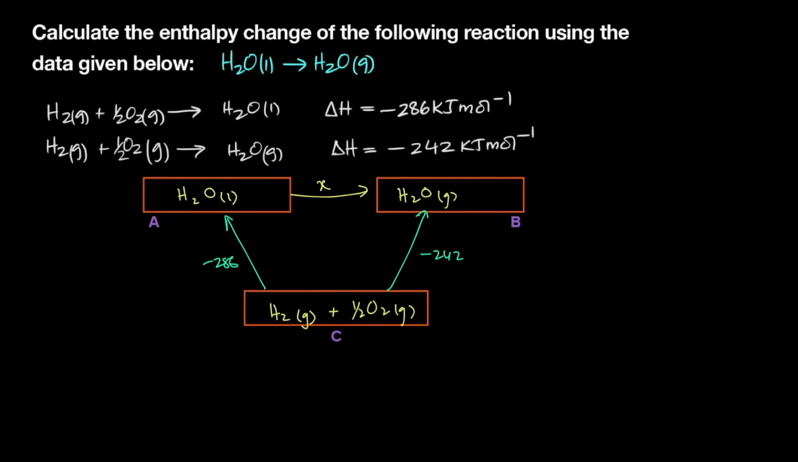right? So then I can say that if I started from the elements, I can first form liquid water and then steam, or I can start with the elements and directly form steam. So I can say that this path is equivalent to this path, right? So I can say minus 286 plus X is equal to minus 242, and therefore X is equal to plus 44 kilojoules per mole. So that's our answer. So that's the enthalpy of vaporization of water.